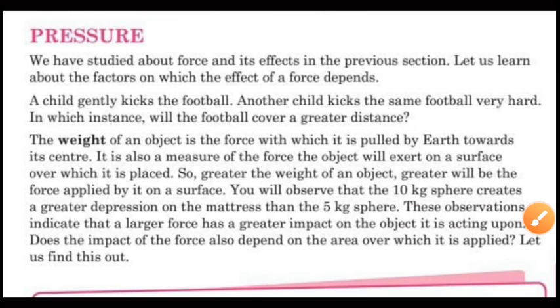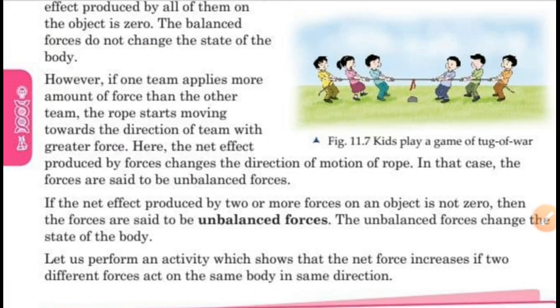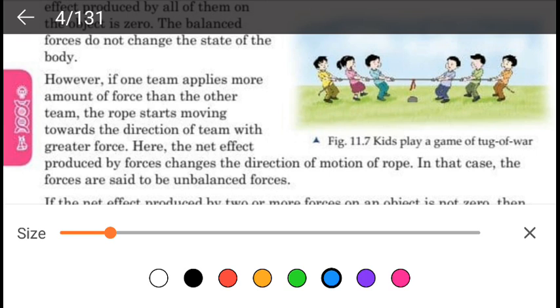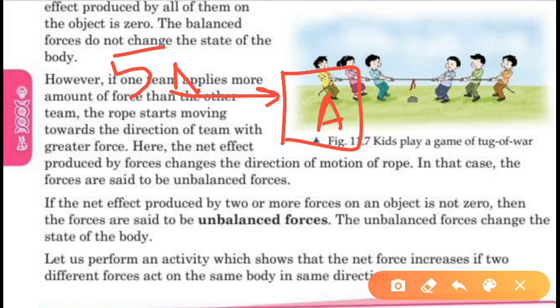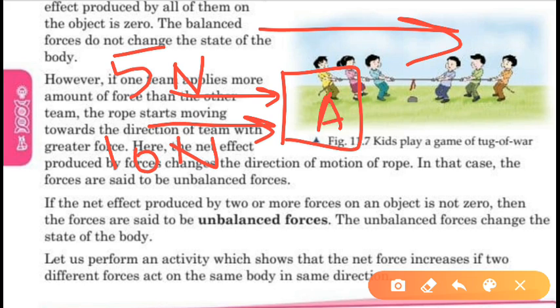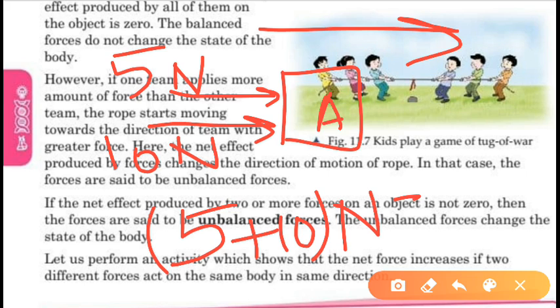Let us see. Okay, so we see an activity over here. We consider an object, object A. Suppose the F1 force is of 5 Newton and the other force is of 10 Newton. As they both are acting in the same direction, that is this direction, so both forces will add on and the net force on the object is 15 Newton.